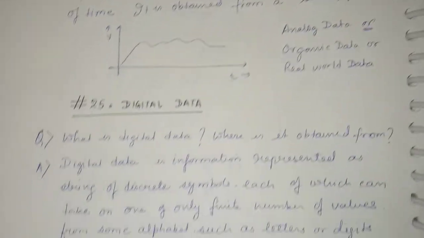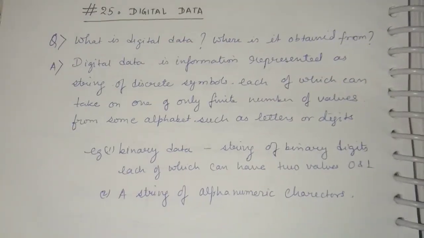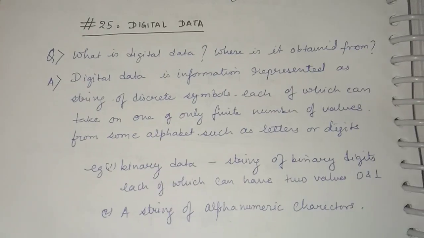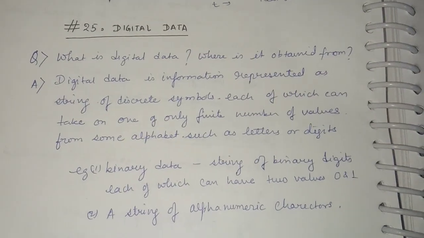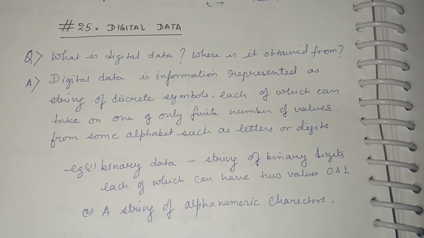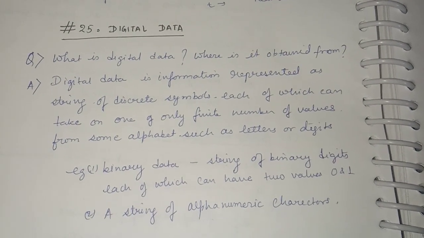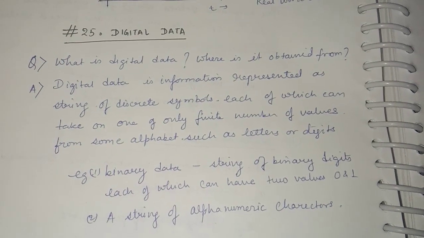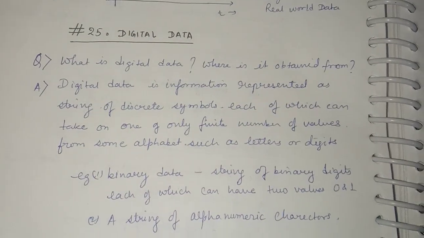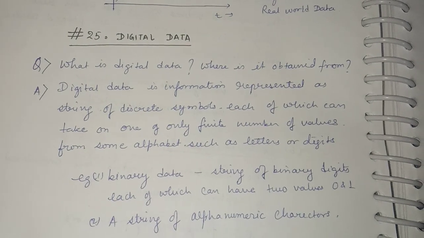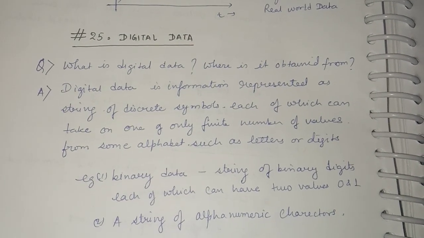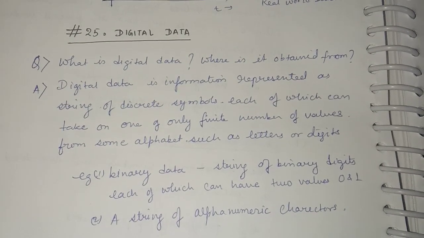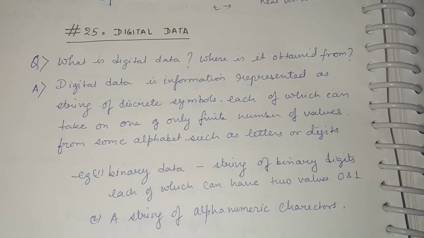Now we are coming towards digital data. What is digital data? Where is it obtained from? Digital data is information represented as strings of discrete symbols, each of which can take on one of only a finite number of values from some alphabet, such as letters or digits.